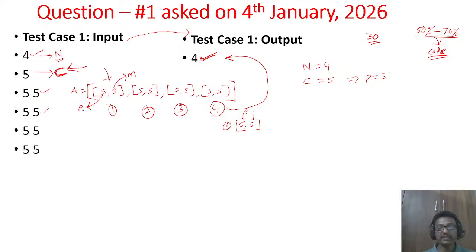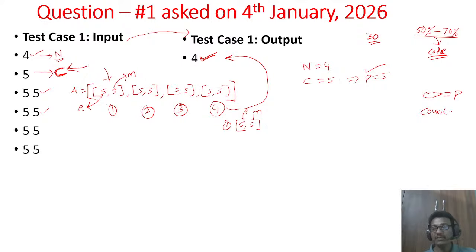The second 5 indicates his messiness. Whether the first chef can cook this dish with this complexity: his expertise should be greater than or equal to p. So 5 greater than or equal to 5. Yes, so the first cook can cook.